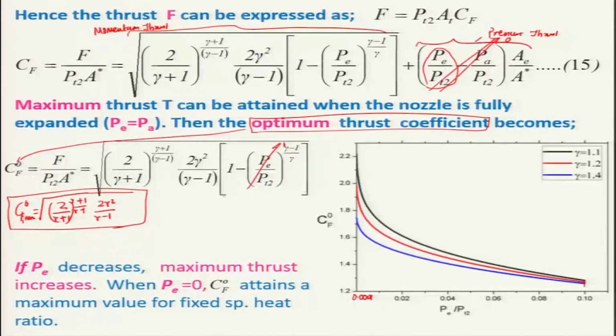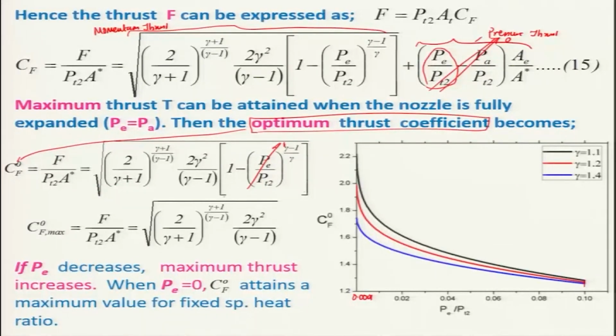As I told earlier, thrust coefficient plays a very important role in the performance of the nozzle, because there is no temperature term over here, and temperature is generated in the thrust chamber due to the combustion of the propellants, and it also increases the pressure in the thrust chamber.